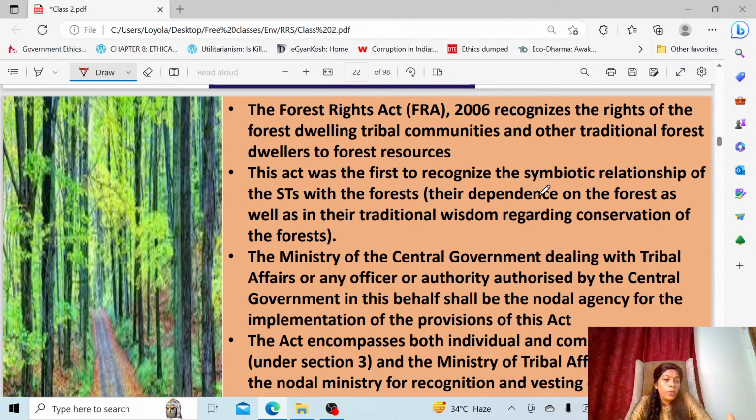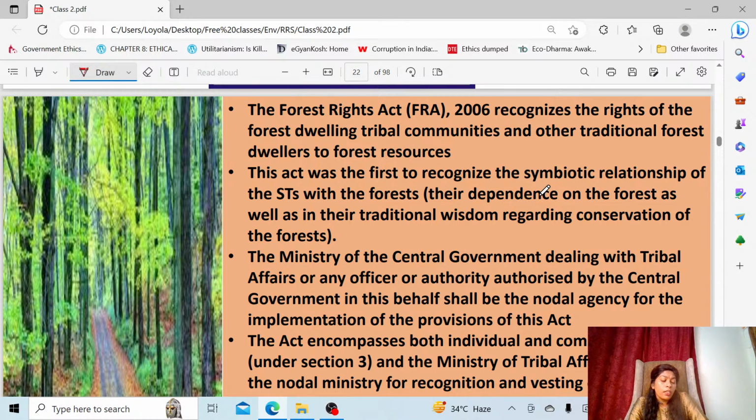So this act was the first to recognize the relationship between, not only animals being in a symbiotic relationship, man and forest can also be in a symbiotic relationship. They can live in symbiosis. You would even have seen Silent Whispers and how these people live in a symbiotic relationship in the area where the animals are living, in coexistence.